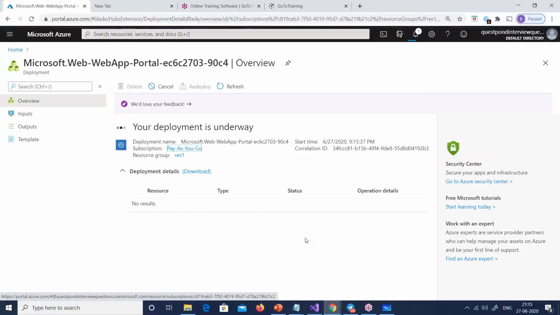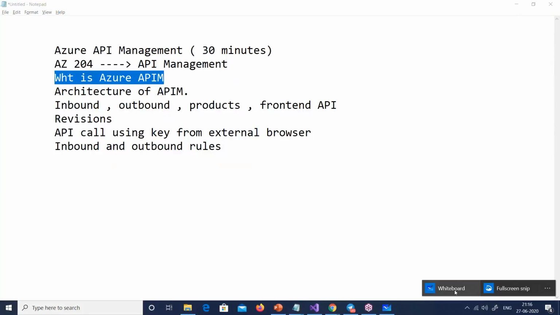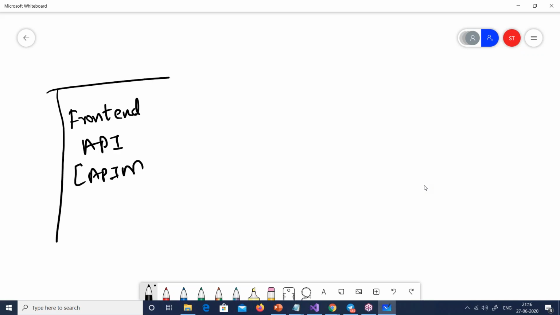Okay, so now let us go back again to our syllabus until that app service gets published. I talked about what is Azure APIM. Now let me also talk about the architecture of this Azure APIM. First thing, we have this Azure APIM, which I will term the front-end API. So this APIM layer is out here, front-end API. Any request comes here.